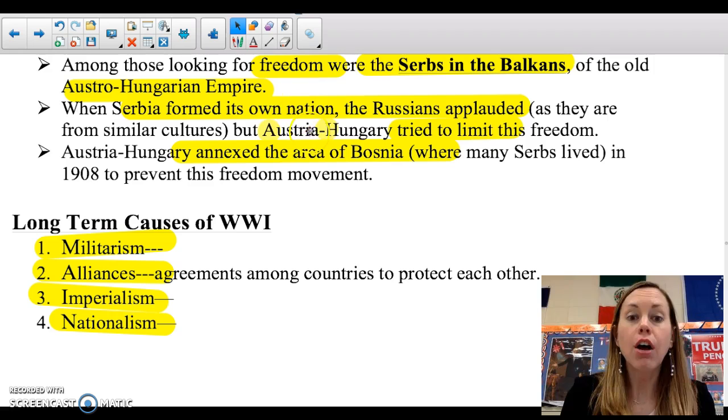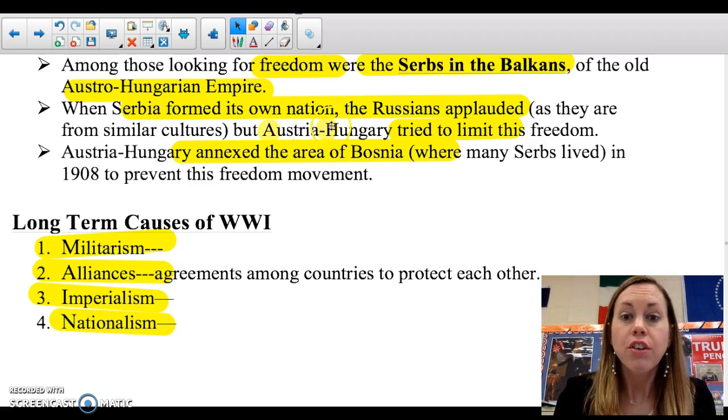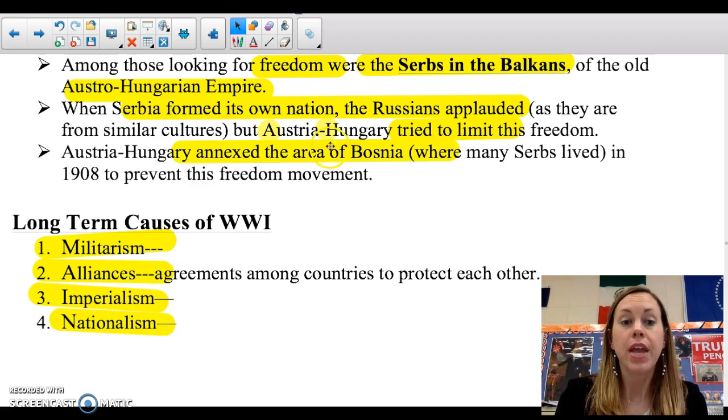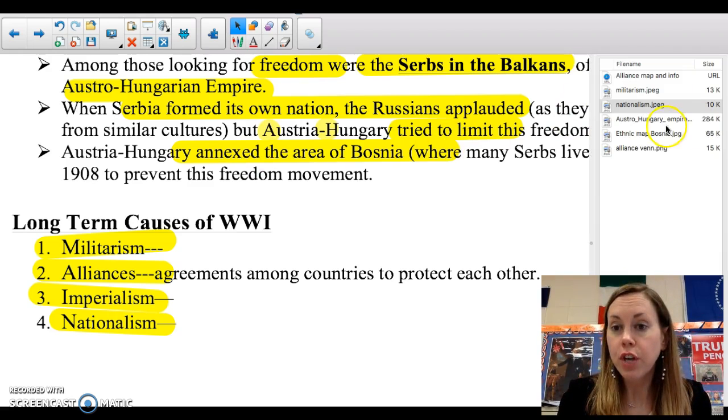So the Russians are very happy for their Serbian cousins who have formed their own nation and gotten out of Austria-Hungary. But Austria-Hungary doesn't like this. They don't want Serbia to form its own nation and leave. So it says they try to limit that freedom. And they take the area of Bosnia, where lots of Serbs lived, in 1908 to prevent more Serbs from leaving Austria-Hungary. Okay, so more pictures.